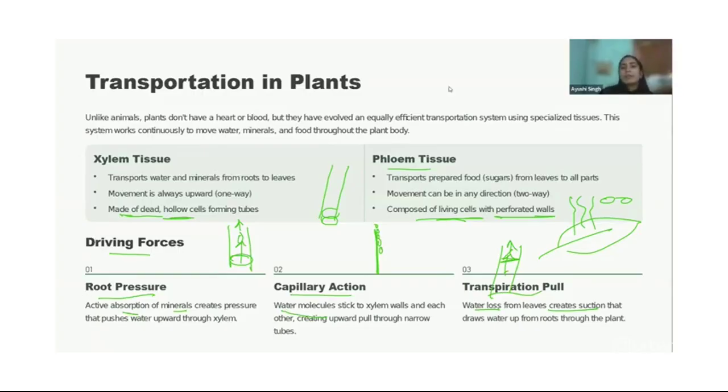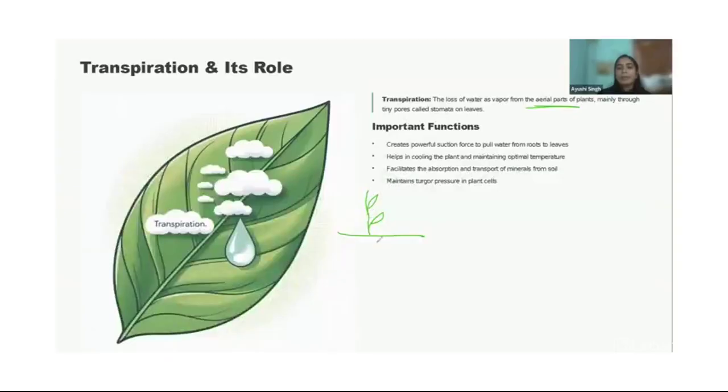Transpiration is the loss of water as vapor from the aerial parts. Aerial parts means the part of the plant above the ground. Roots are not aerial parts. Now let's talk about functions. Transpiration has a lot of functions. It creates powerful suction like we discussed, and hence transpirational pull, which helps in the transportation of water.